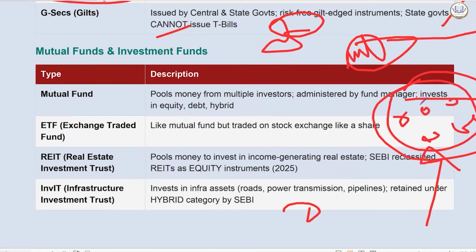Because there is a person who has the know-how, who knows where to invest, how to invest, and how to reduce the risk. Also, it will give you more options.